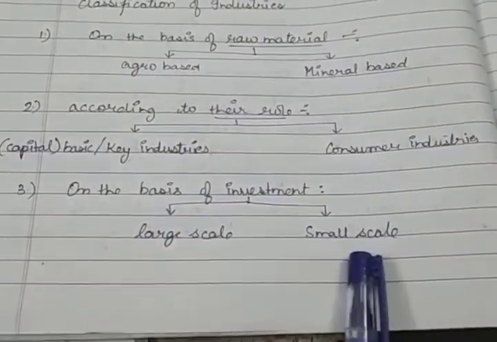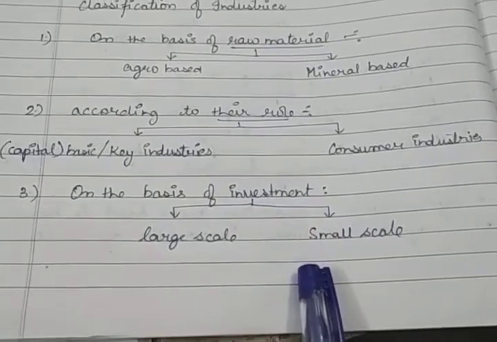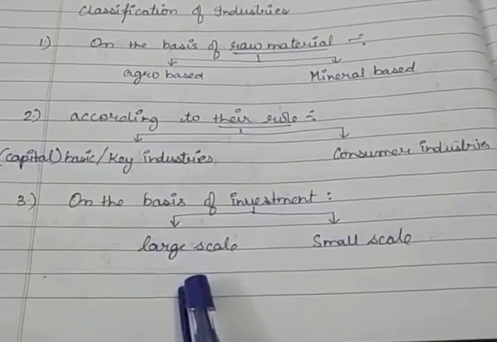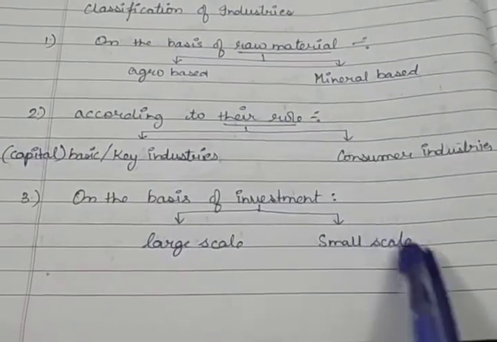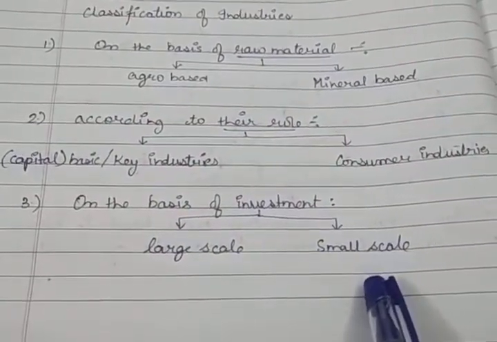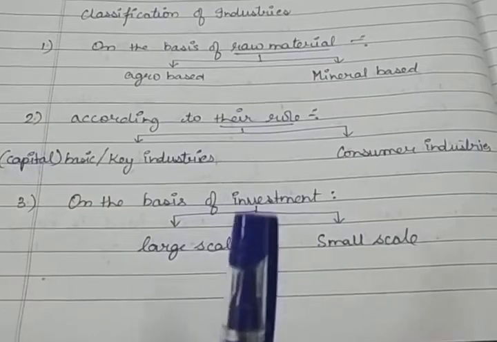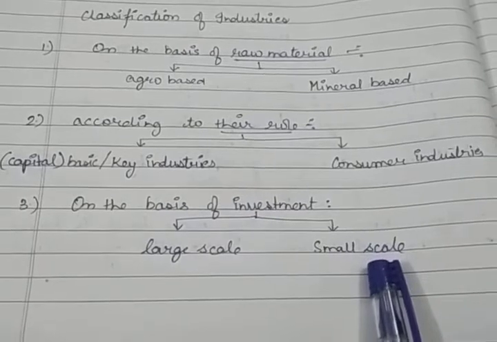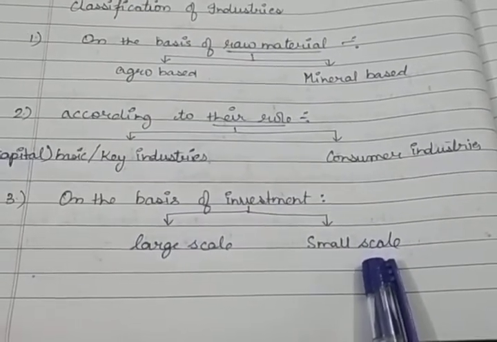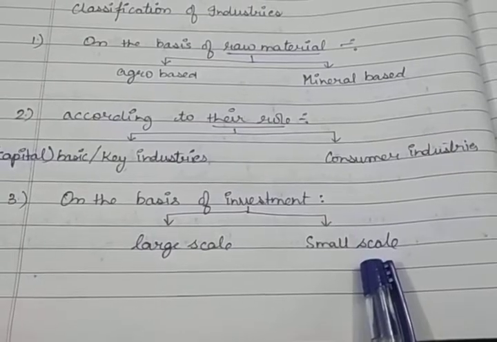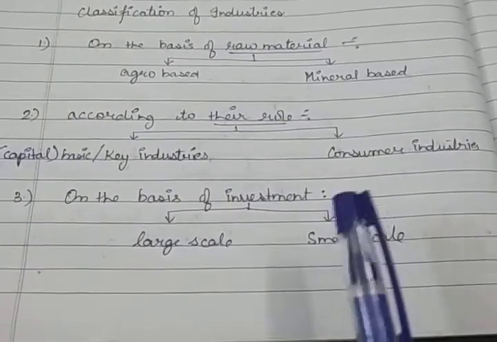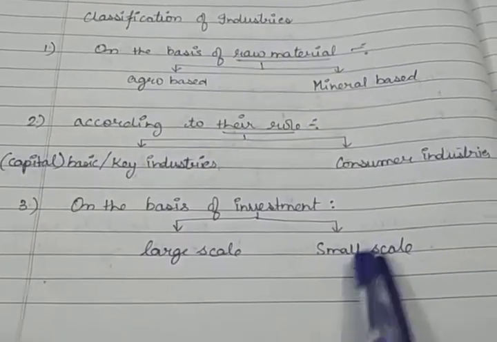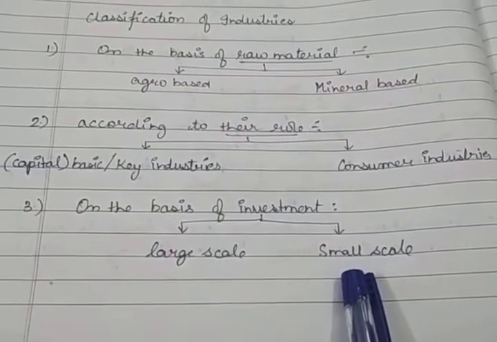See, small scale industries also come into another category according to the MSME, that means micro, small and medium enterprises. So basically large scale industries and small scale industries. For this type of industries only the limit is defined, otherwise for large scale industries there is no limit. Small scale industries are those industries in which the maximum investment in the land or machinery does not exceed rupees 1 crore. Your investment should not increase more than 1 crore in the assets like machinery or in the land. Some other categories are also there, but that is not in your syllabus.